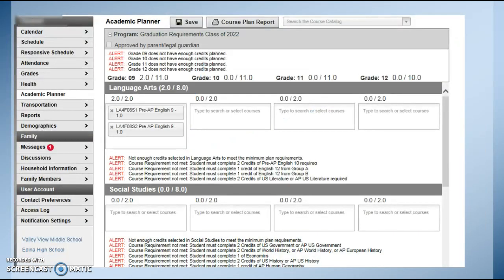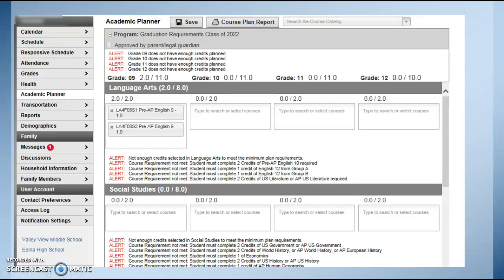Here you will see the Academic Planner. In it, you'll see the columns are sorted by grade level, starting from 9th grade on the left all the way to 12th grade on the right. The rows are sorted by the subject or credit area. For example, language arts refers to the English courses you will take.